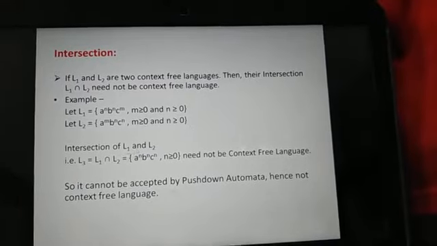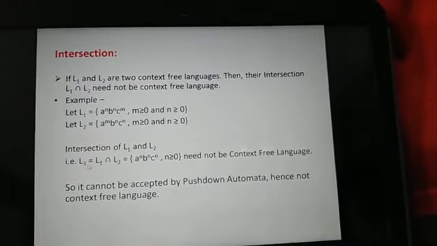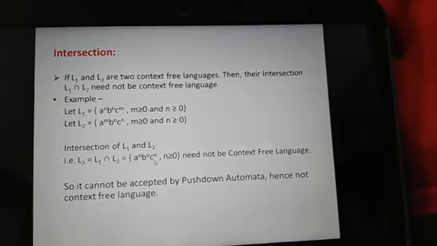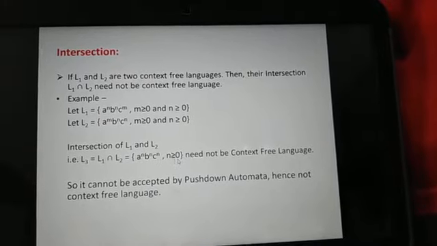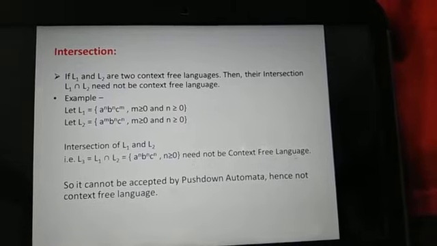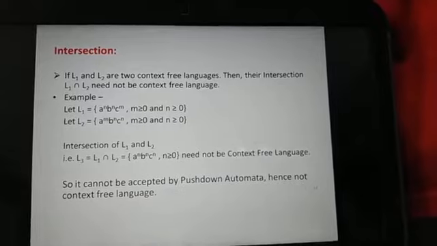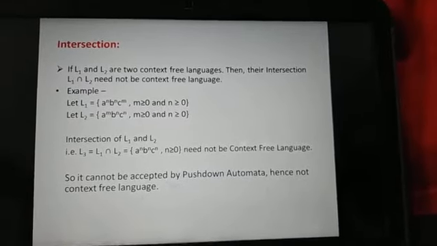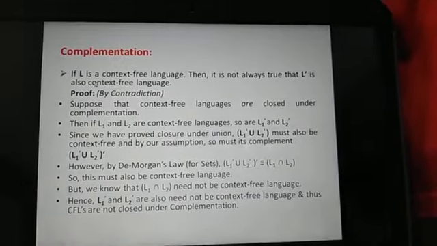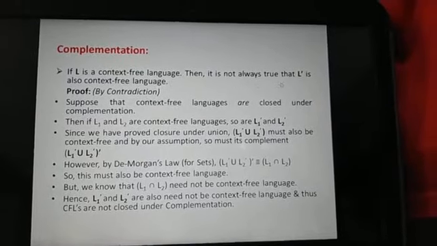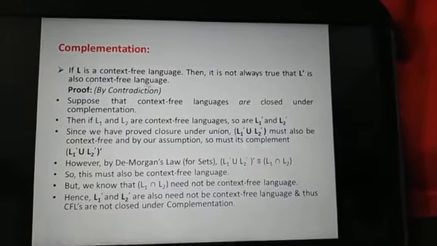Now the intersection of L1 and L2, which is denoted as L3, is equal to a to the power n, b to the power n, c to the power n, where n is greater than or equal to 0. This need not be a context-free language, so it cannot be accepted by a push-down automaton, hence it is not a context-free language. Now the complementation. If L is a context-free language, then it is not always true that L dash is also a context-free language.